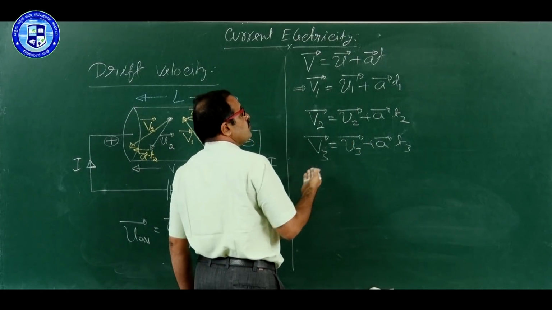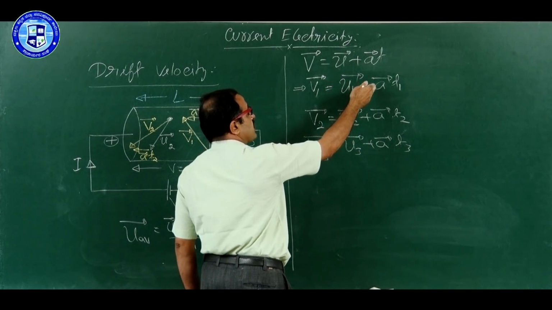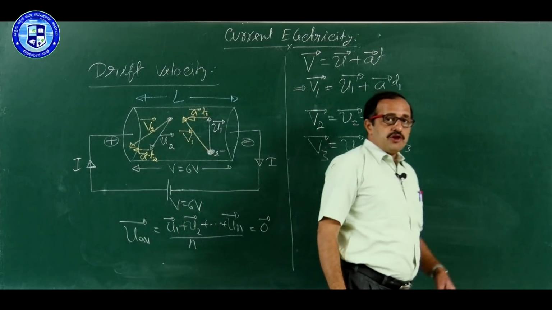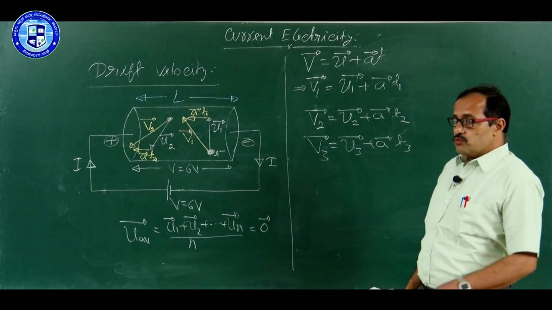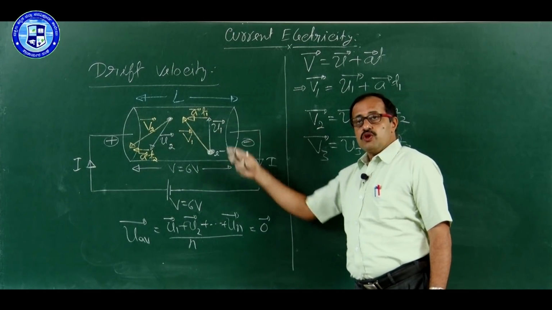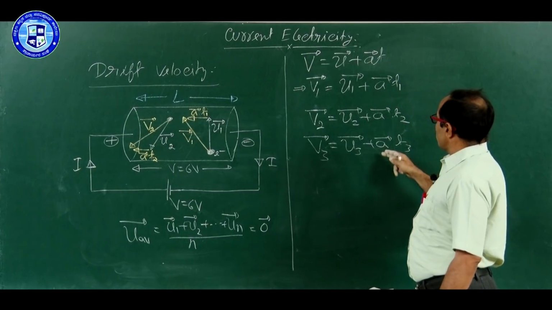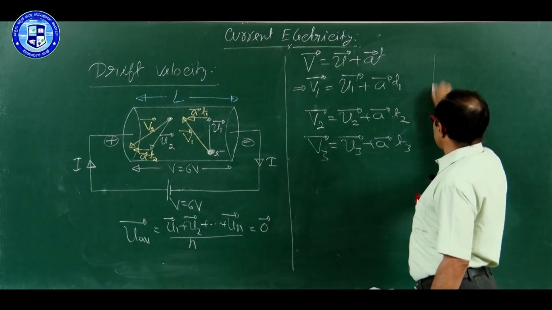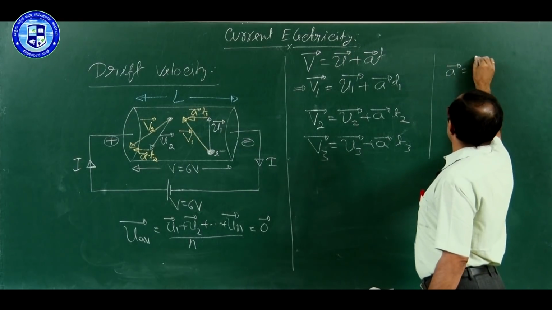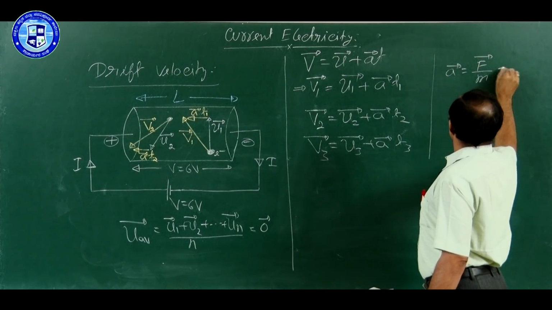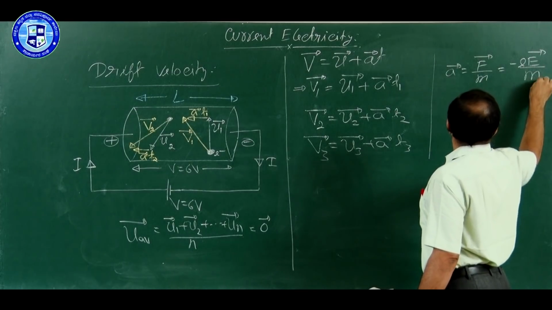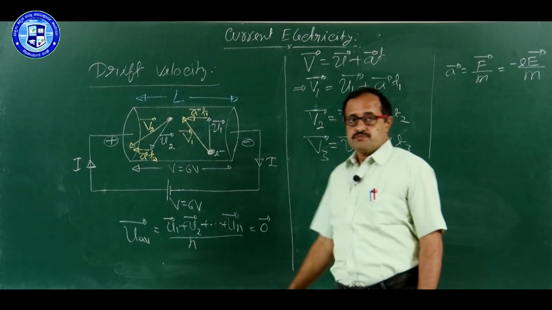Now, you may ask one question: why is it vector A everywhere? Can it be A1, A2, A3? No, this is a uniform wire. For a uniform wire, the acceleration of all the electrons must be the same. The reason is that acceleration is given by the formula vector F by m, which is equal to minus E by m, where m is the mass of the electron.